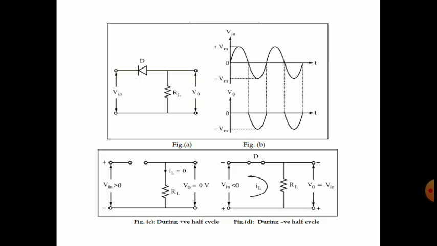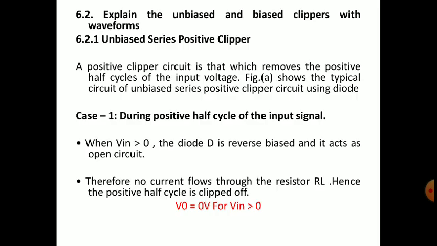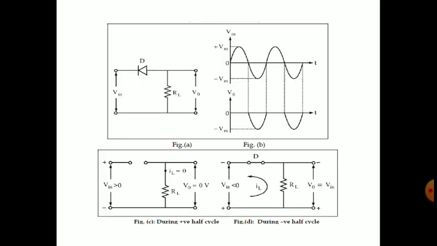But in the topic we have mentioned series clipper. So series or shunt depends on what? It depends on the diode or transistor connection with the input source. So first see figure A. In that, Vin, the input voltage, is connected to this diode in series.